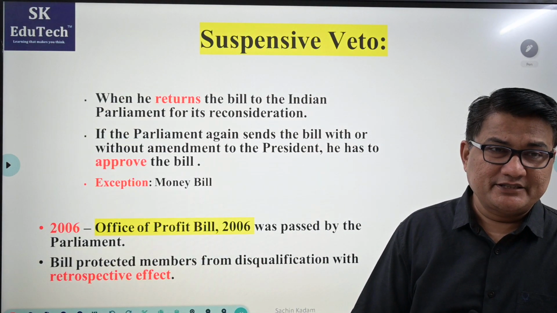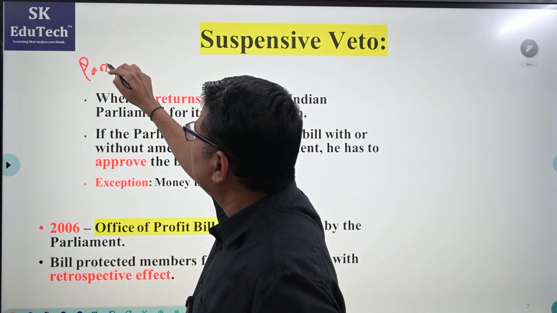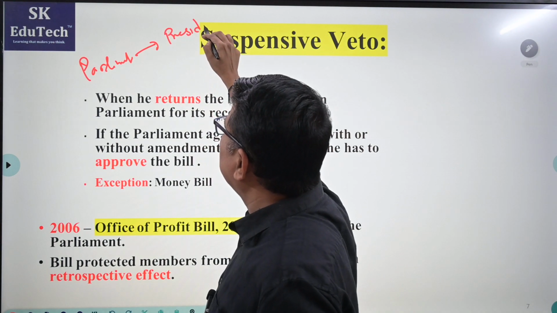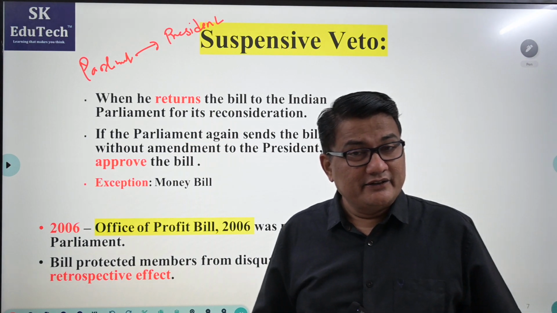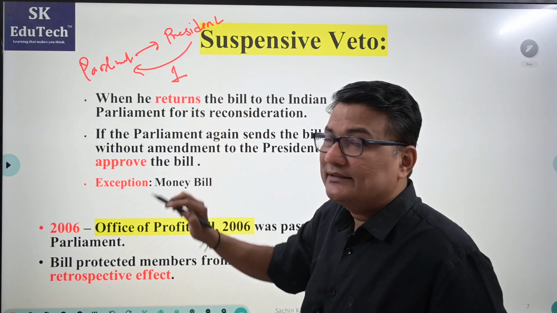Next, what is suspensive veto? As I said, when any bill is passed by both the houses of Parliament, it goes to the President. Now if the President gives assent, it converts into law. He can withhold or he can send it back. How many times? Once.